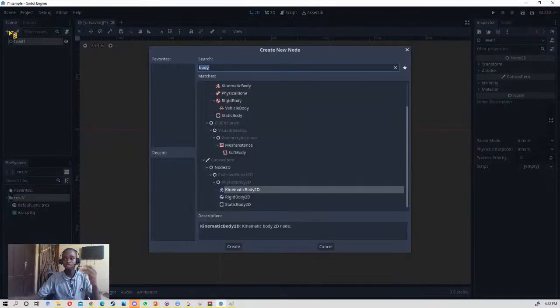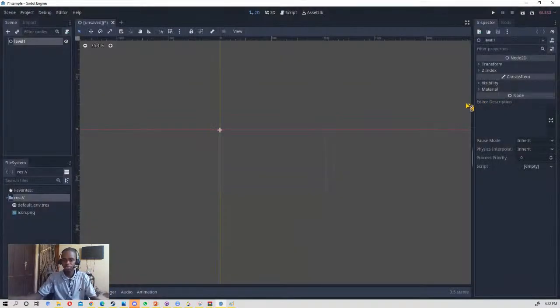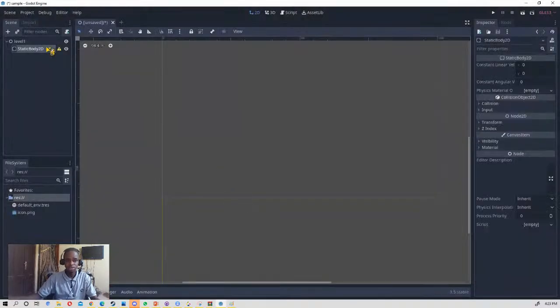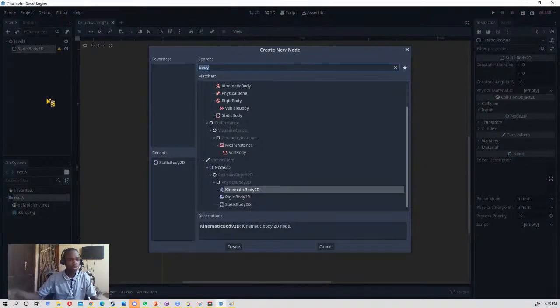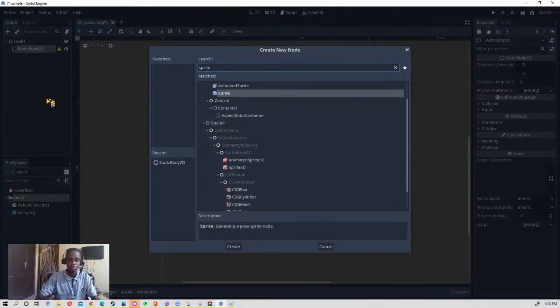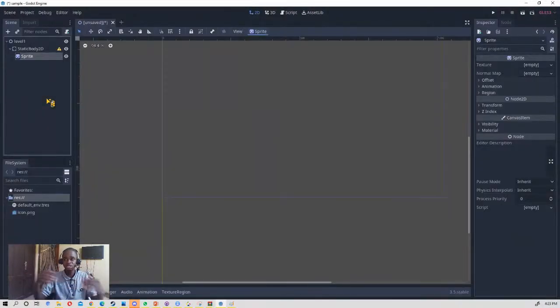Now we want to add the floor, since we are planning to have a player that is going to move forward and back here, something like this. To add something like that, you first add the static body. Then you add the sprites. A sprite is the image that is used for that wall, an image that showcases that wall.